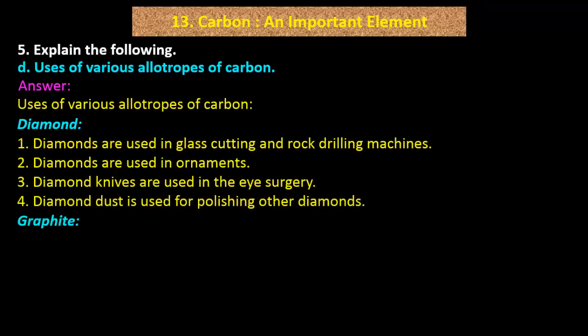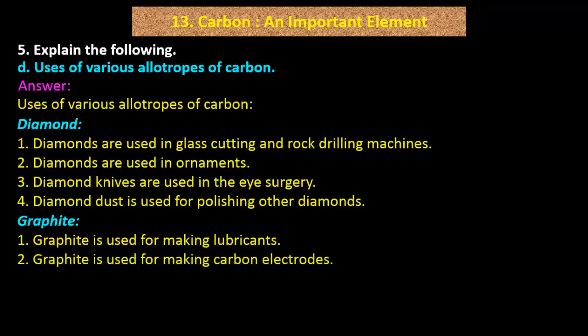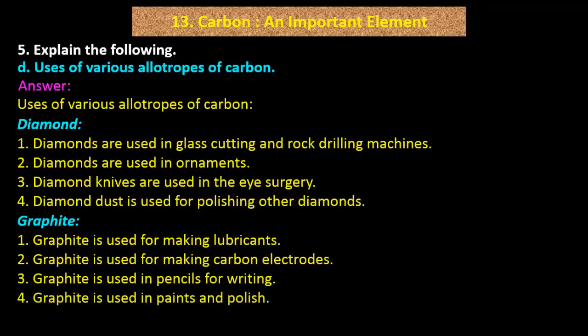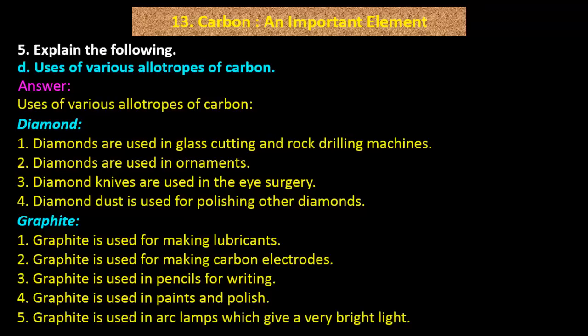Graphite. 1. Graphite is used for making lubricants. 2. Graphite is used for making carbon electrodes. 3. Graphite is used in pencils for writing. 4. Graphite is used in paints and polish. 5. Graphite is used in arc lamps which give a very bright light.